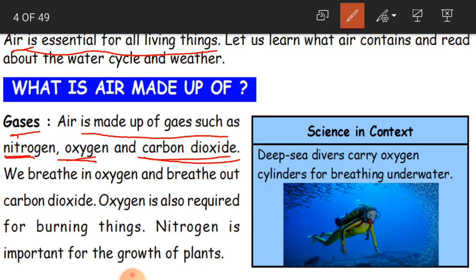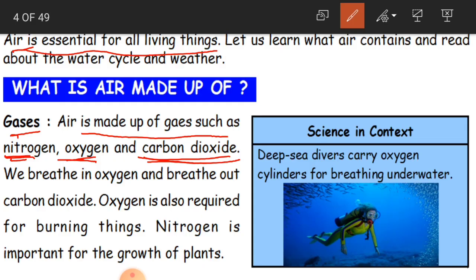These are the three main gases which are there in the air. Along with this, there are also some other gases, but the major and important gases of air are nitrogen, oxygen and carbon dioxide. So you have to remember these three gases when we talk about air.